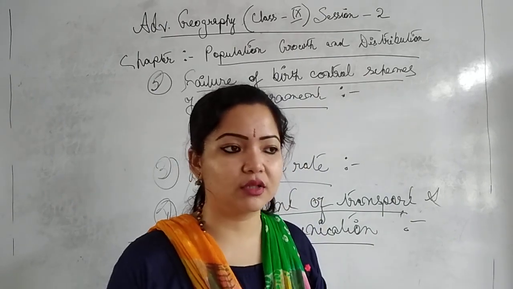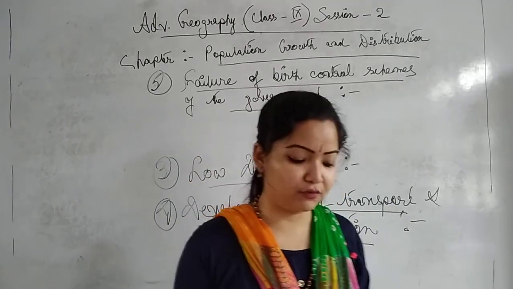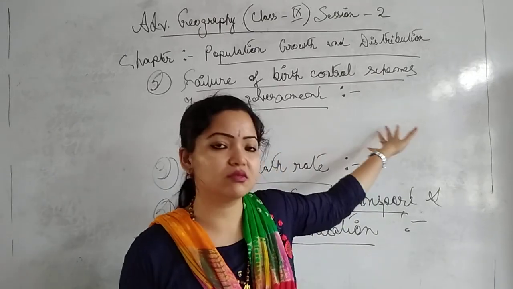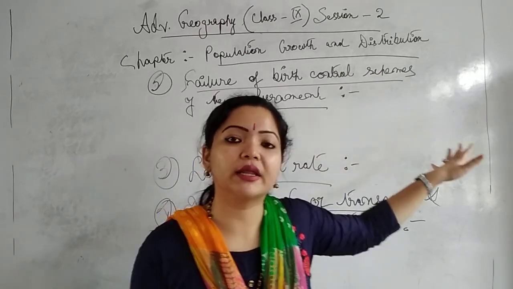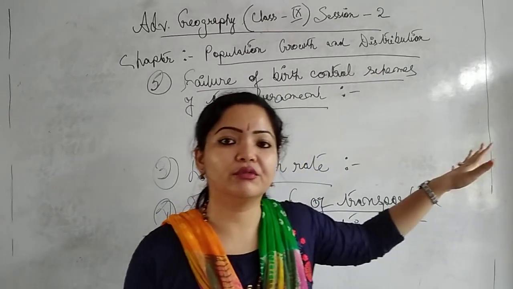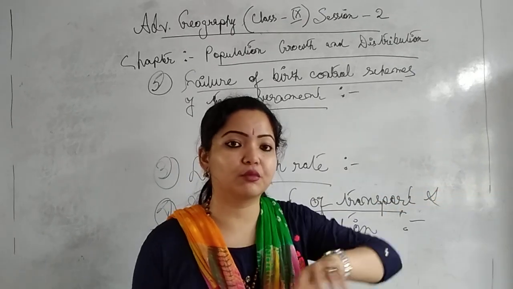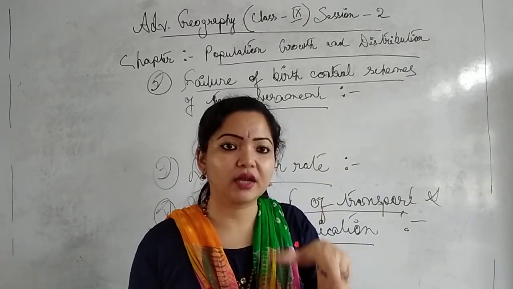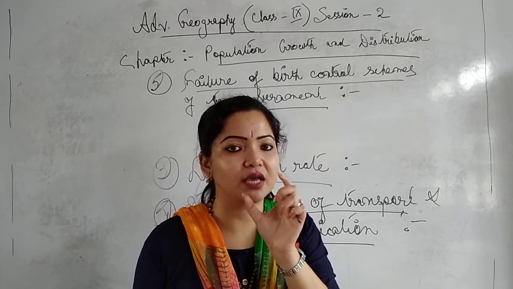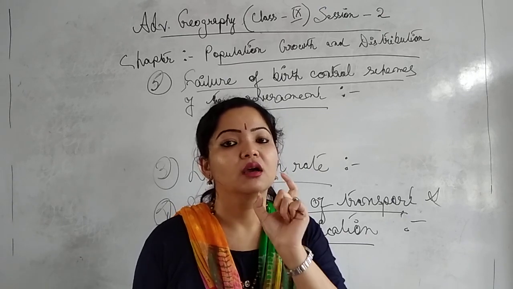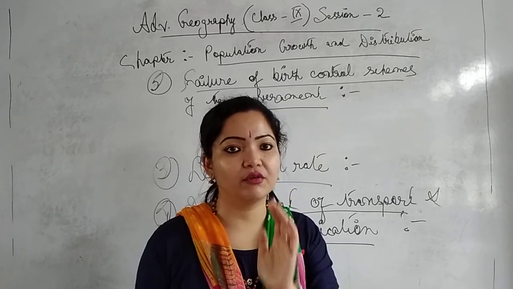Is it clear? For the smooth functioning of these schemes, especially in rural areas, what should we do? We have to be educated and literate so that we can know all these things, because education is the main source of development.